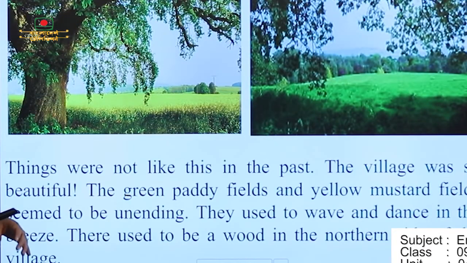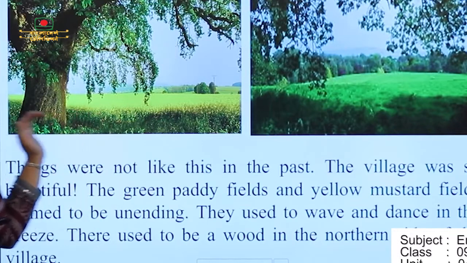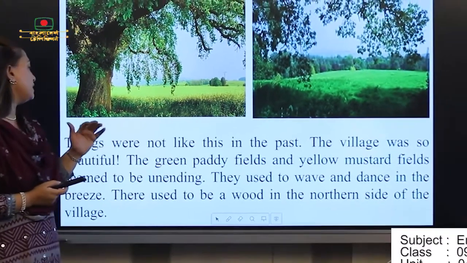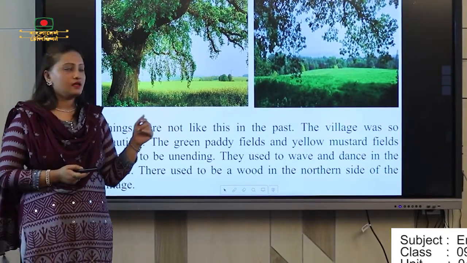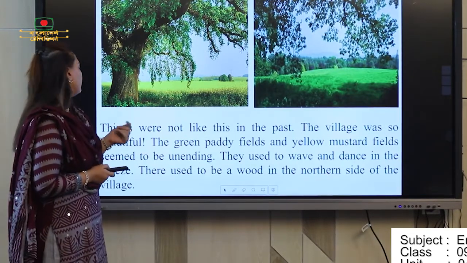And things were not like this in the past. The village was so beautiful. So this is the picture from a village. The green paddy fields and yellow mustard fields seemed to be unending. So you can see the picture is very nice, and this is the real picture of a village. They used to wave and dance in the breeze.